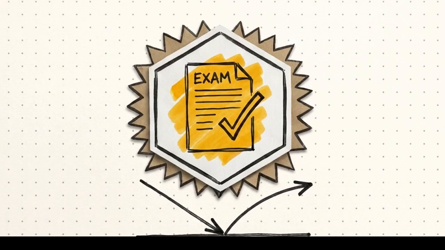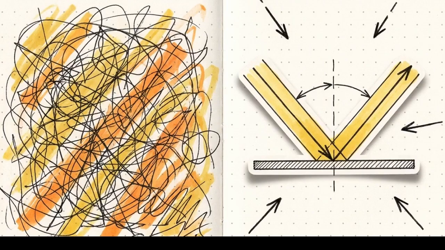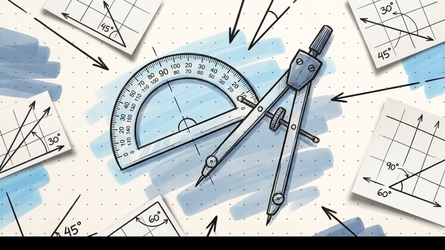This brings us to the first CBSE exam marker. Reflection is the systematic bouncing of light rays. Distinguishing between a real image that can be projected and a virtual image that cannot is the first step in analyzing any optical system. Light follows strict geometric rules upon impact. These mathematical constraints apply to every interaction between a light beam and a boundary surface.